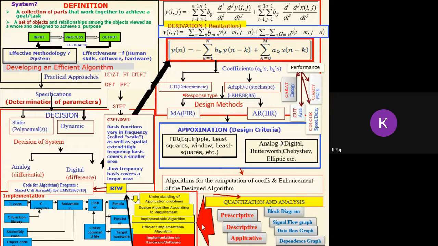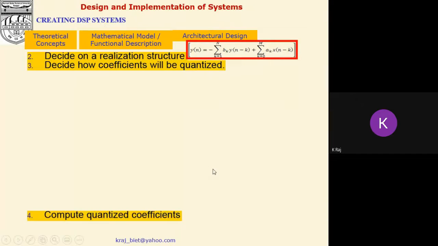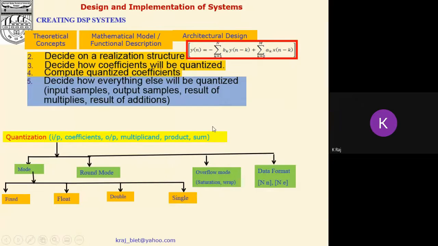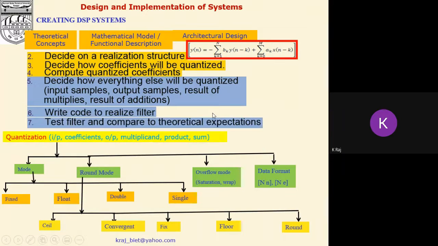Now suppose we have designed any system or algorithm, then the next step is to introduce efficiency in our designed system as per our requirement. For the purpose of designing an efficient or effective system, first we will analyze and design it, and then first of all we have to convert the coefficients as well as the signals into a quantized form. It means quantization has to take place.